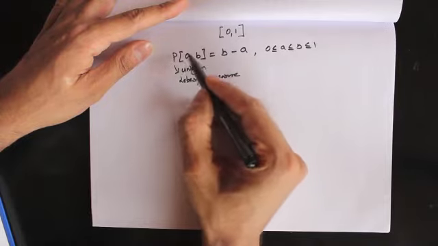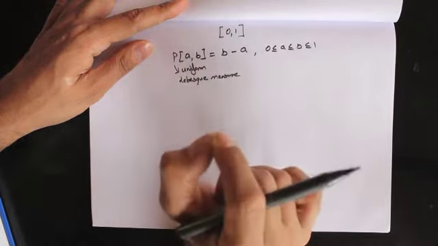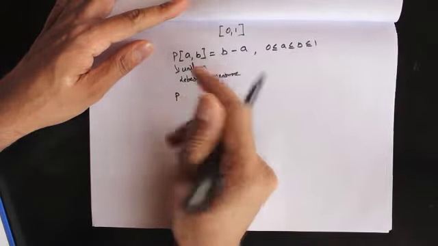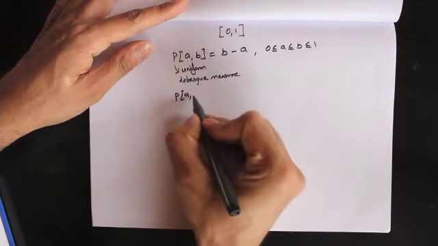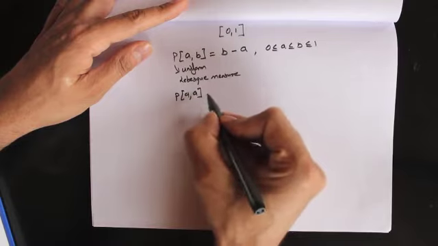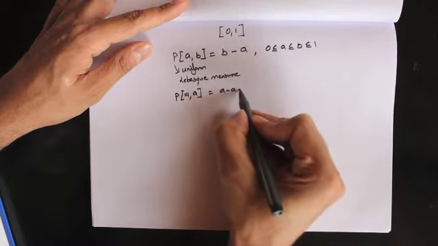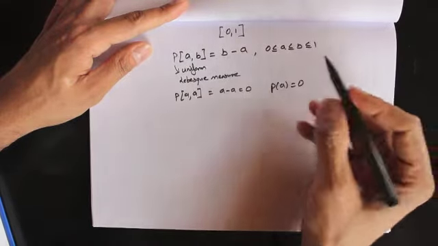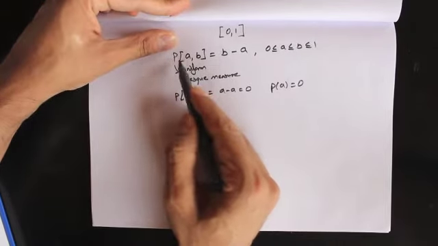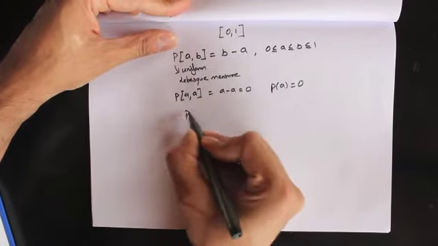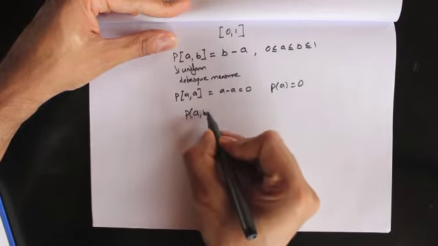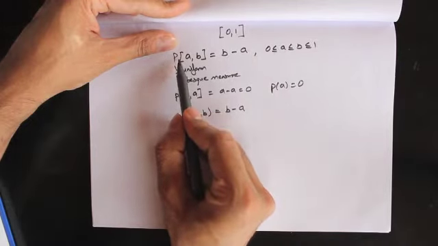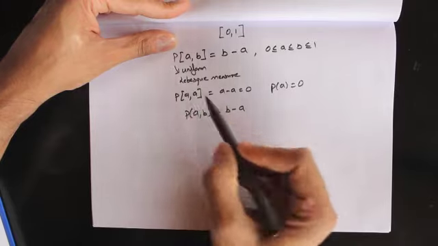From here we can easily see that the probability of drawing a number A is equal to 0. So for example, if you want to figure out the probability of drawing a number A, I substitute B equals A, so this becomes the closed interval [A, A], with probability A minus A, which is equal to 0. So the probability of drawing a number A is equal to 0. And hence we can write this closed interval as an open interval as well. We can write the probability of the open interval (A, B) is also equal to B minus A, because the probability of getting either A or B is 0.